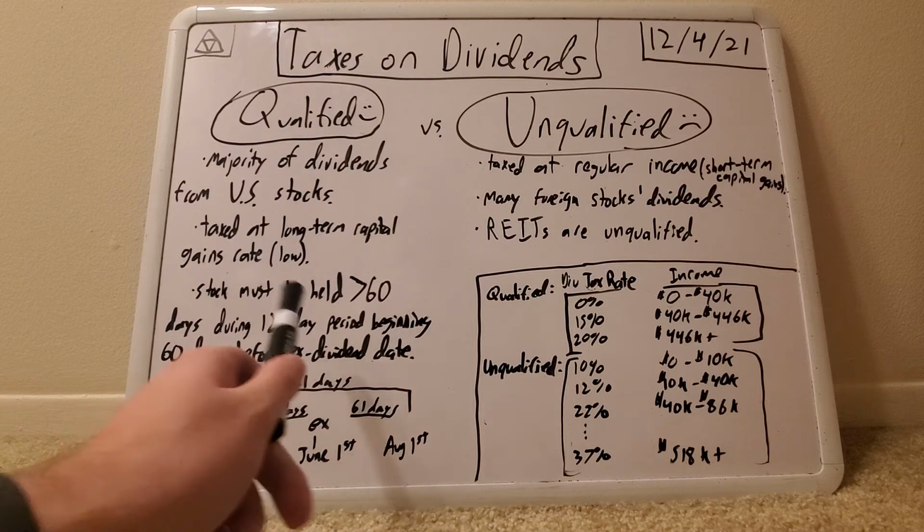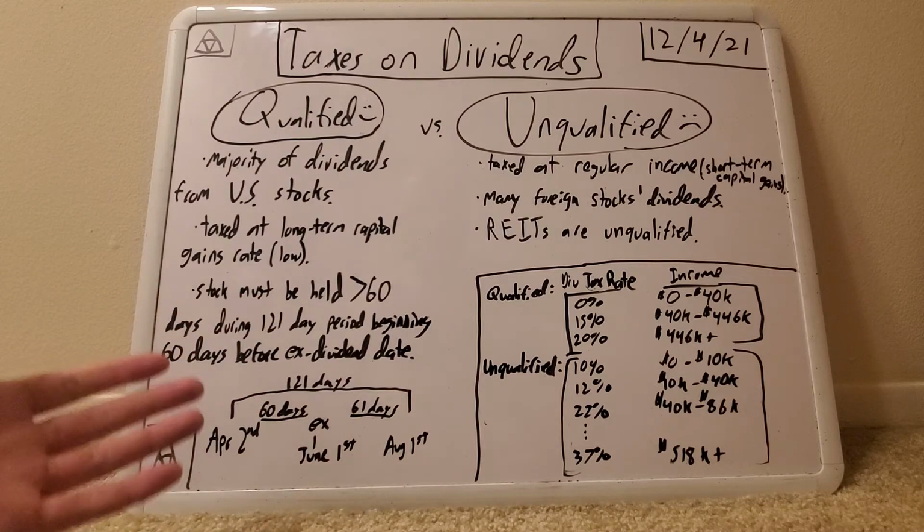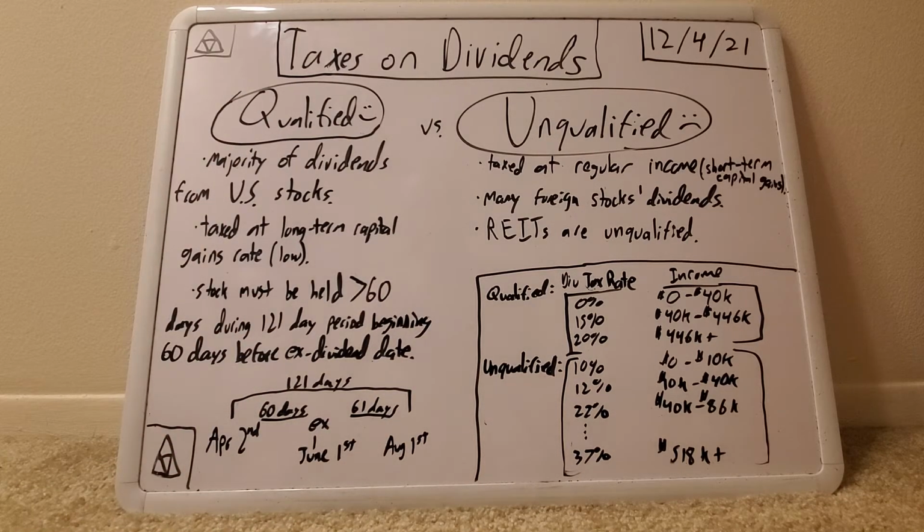So if you hold the stock for more than 60 days within this period, basically that's saying that the dividend is qualified, as long as it meets the other IRS requirements, such as being a US stock. If you hold the stock for less than 60 days, though, then that would fall into the unqualified category just for that next dividend because it's under 60 days. So for that one, it would be taxed as unqualified versus qualified. Just a little thing to keep in mind, not a huge deal. It's only going to impact the next dividend, because for the following dividend after that, you're going to obviously have held onto it for more than 60 days.